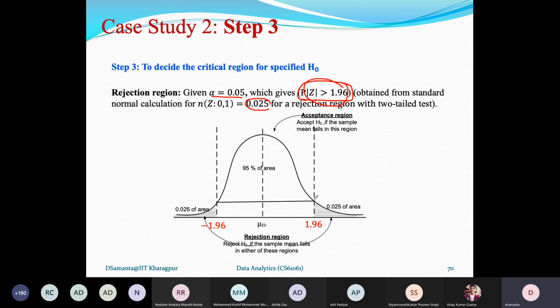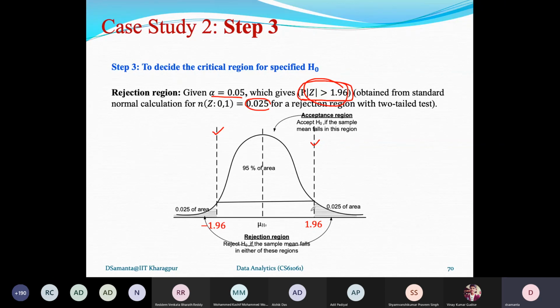So 1.96 is the rejection boundary that we can get from the table. You can check that. Should I show you the Z table so that you can find 1.96 from there? I think you'll be able to do that. So from the Z table I can get it. So 1.96 is my rejection boundary.